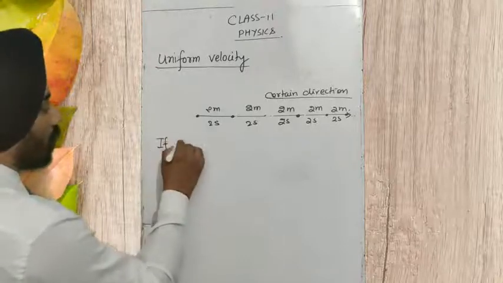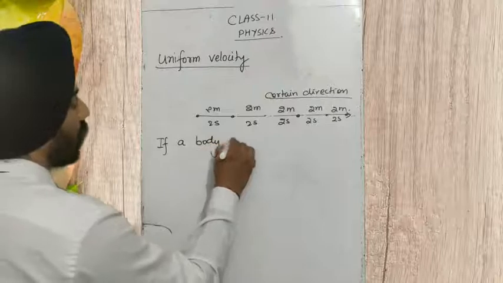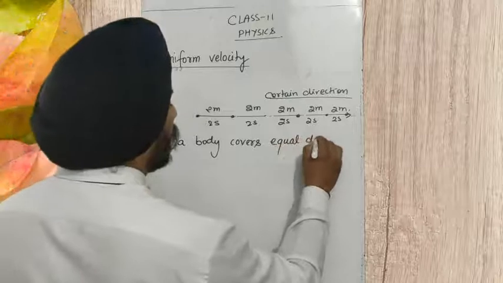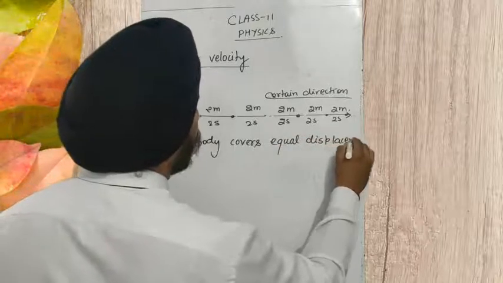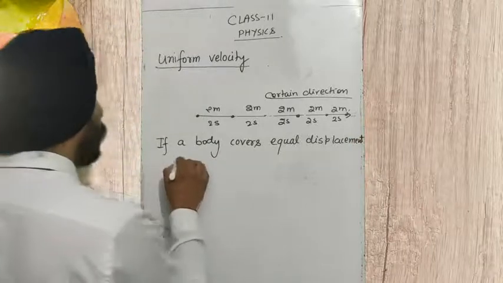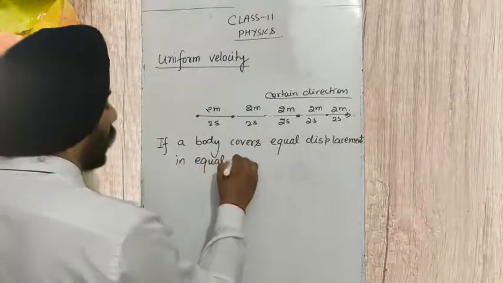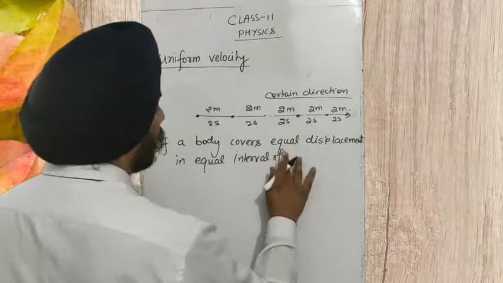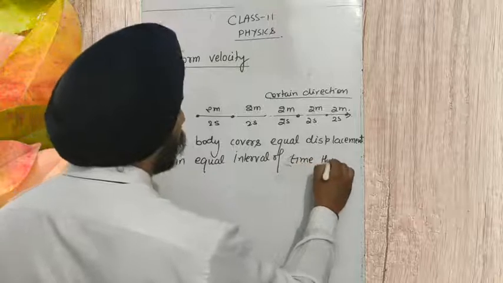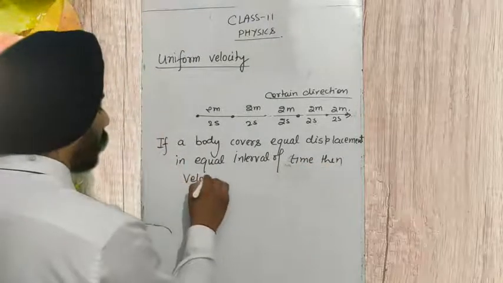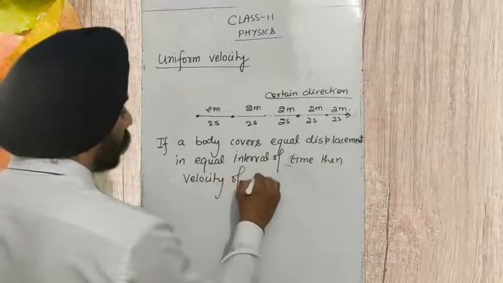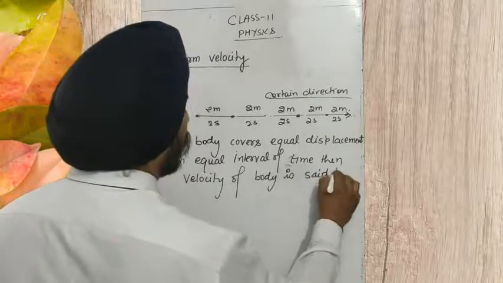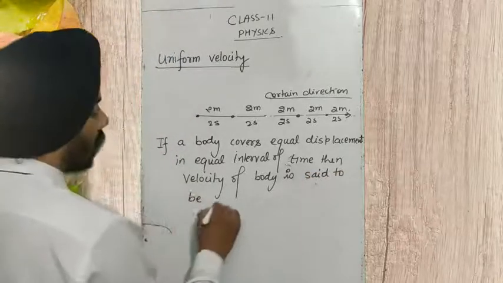If a body covers equal displacement in equal interval of time, then the velocity of the body is said to be uniform.